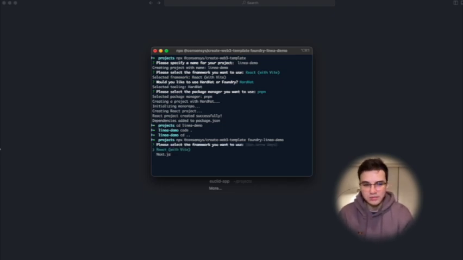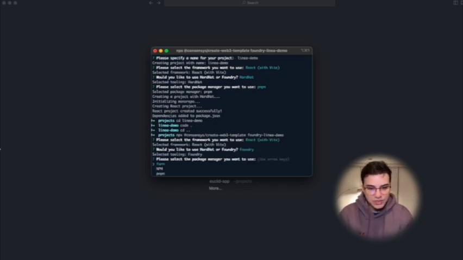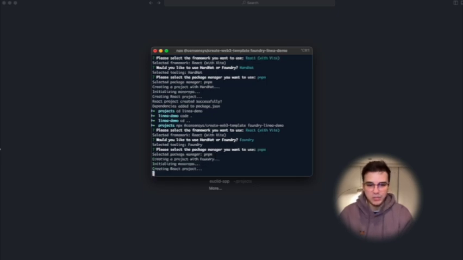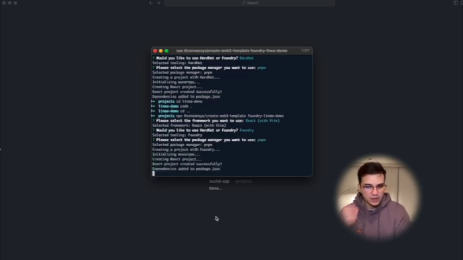We can do both. We can pass the parameter just with the main command, or we can add it later. It doesn't matter. We're going to use React with Vite again. We're going to use Foundry this time, and we're going to use PNPM again. So yes, we have created our project.